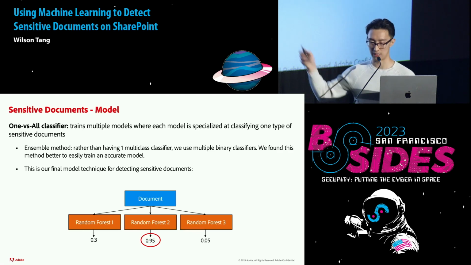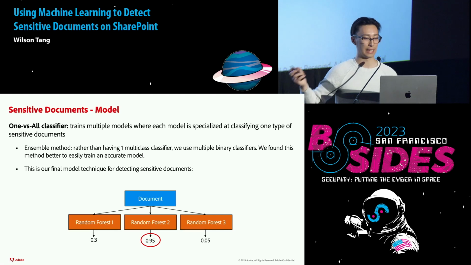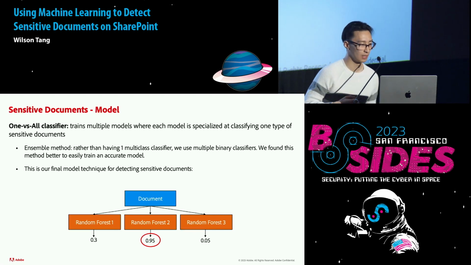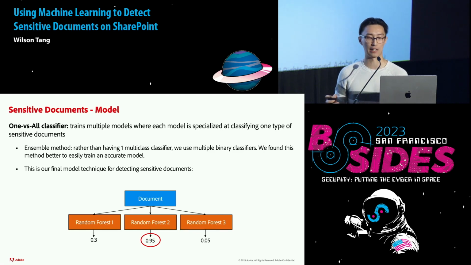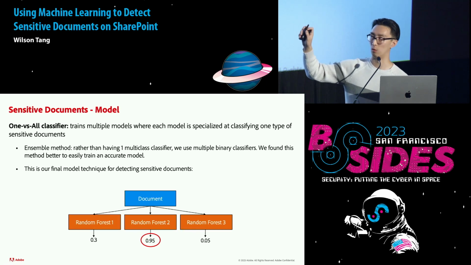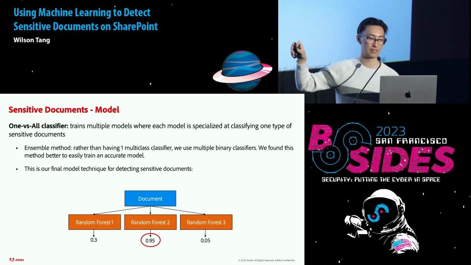So what we do here is we just take the model with the highest confidence, and we say that the document is a job offer. We chose this method, an ensemble method, where rather than having one multi-class classifier, we have multiple binary classifiers. And we found this method better to easily train an accurate model. This picture is our final model technique for detecting sensitive documents. So you have the one versus all random forests, and the random forests contain trees in them.